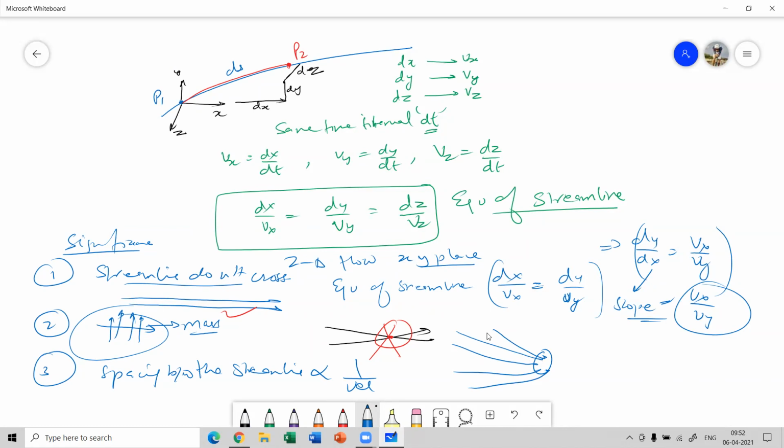So at the convergence there will be a high velocity at that point. That shows the fluid is being accelerated in the direction of flow. So the greater the spacing between streamlines, the lower the velocity, and the greater the convergence of streamlines, the higher the velocity between the streamlines. So that's the significance of the streamline.